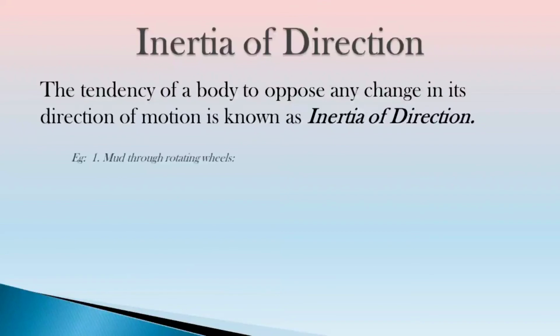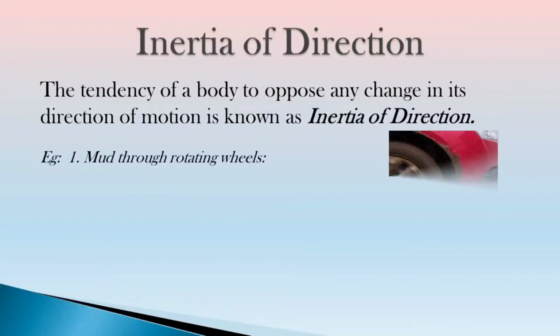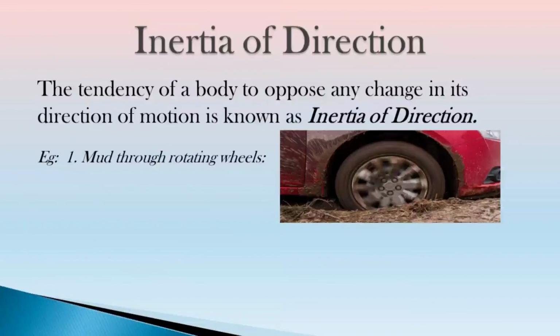Another example: you must have seen that the rotating wheels of a vehicle throw out mud in a tangential direction. Tangential direction means the direction of the tangent, the line which touches the circle at one point. So you must have observed that vehicles are provided with mud guards, because the mud is thrown in tangential direction, and this is also because of inertia of direction. These mud guards are provided on the wheels to stop this mud so as to protect our clothes.